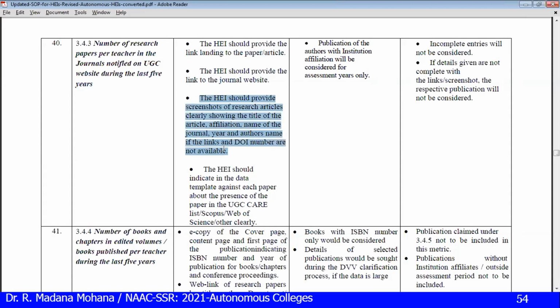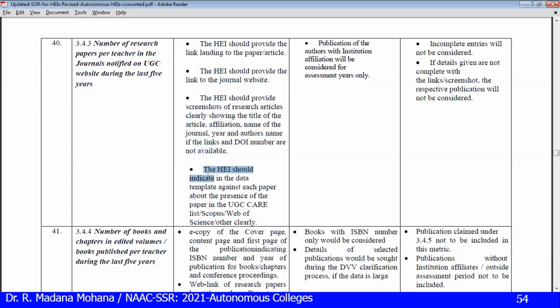See, suppose you are working in one institution, the paper with the institute name only is considered during the assessment period. Suppose some faculty are pursuing PhD, so for PhD purpose, they mention the university name wherever they are pursuing PhD. So that won't be counted here. At that time, maybe you can include current institute affiliation as well as research institute affiliation, both. So that may be considered here. But without institute affiliation, that paper won't be considered.